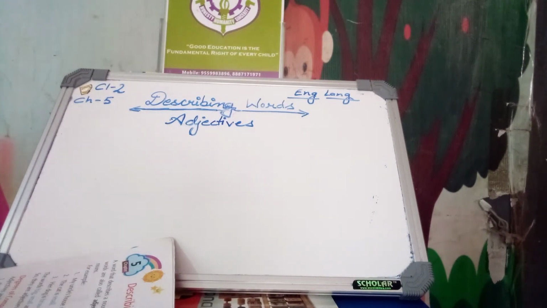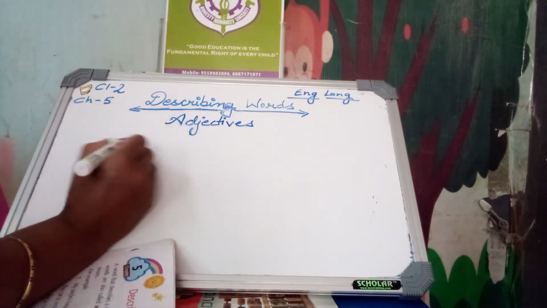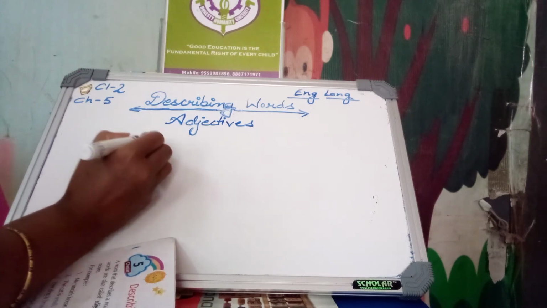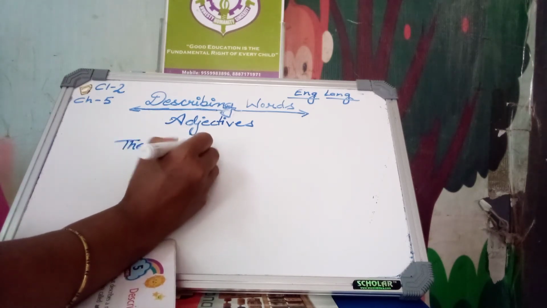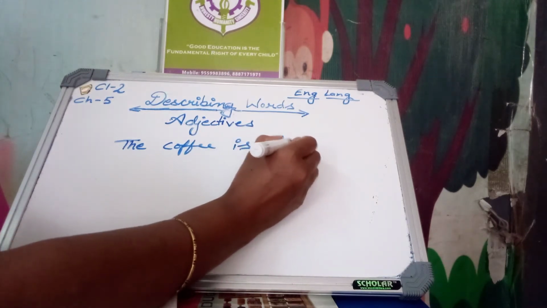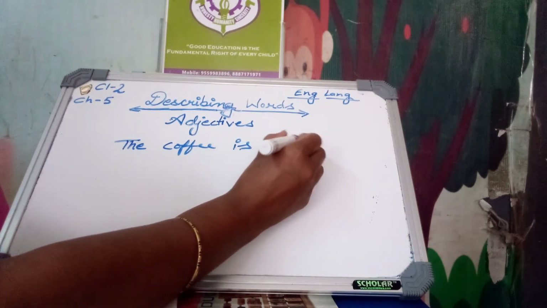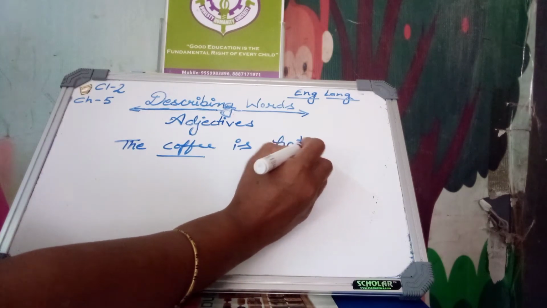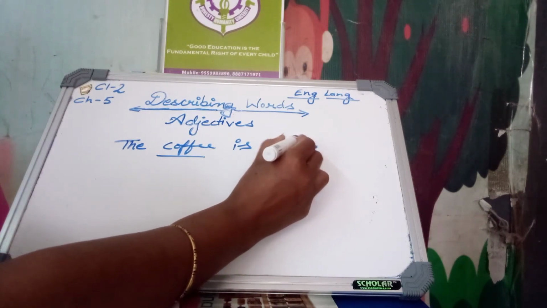For example, the coffee is hot. Here coffee is the noun and hot is the adjective.